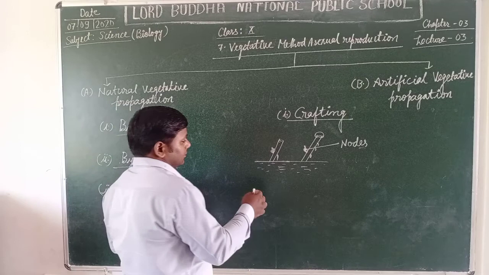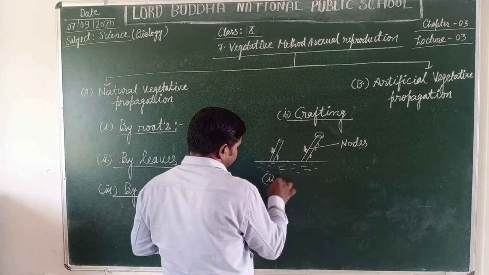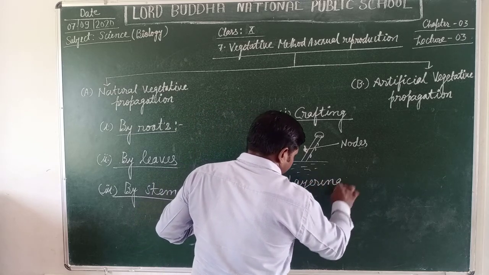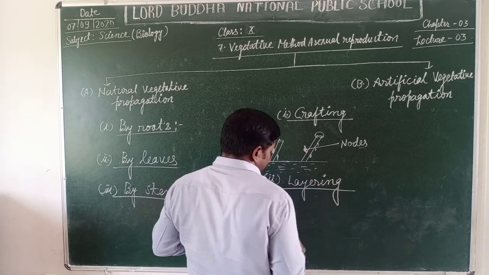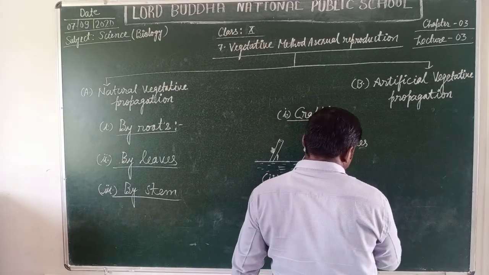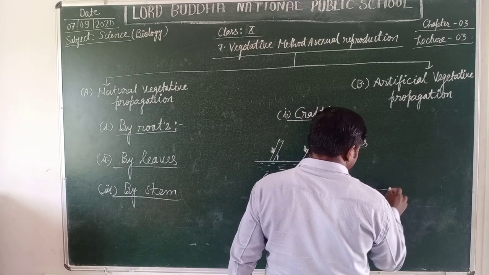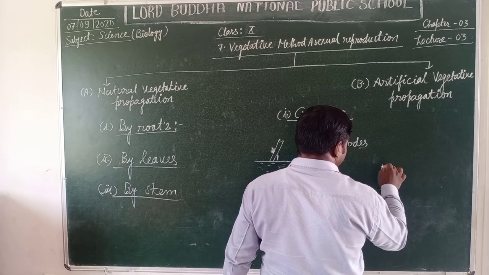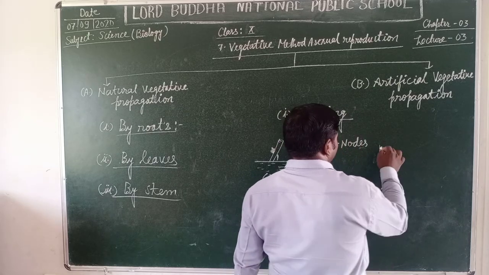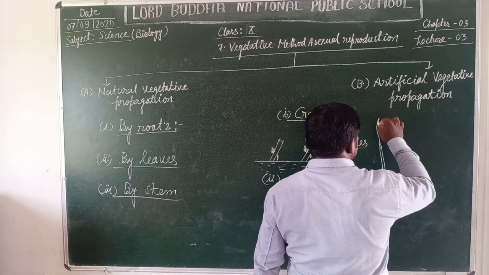Now students, the second method of artificial vegetative propagation is layering. What is layering? Here a parent plant whose branch is flexible is taken for the physical or artificial process of vegetative propagation.